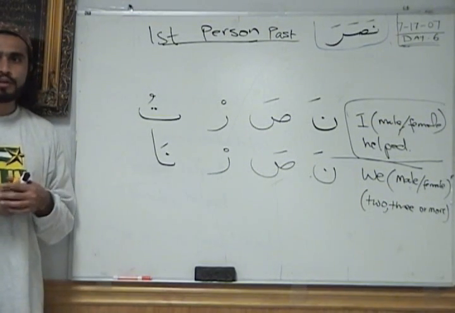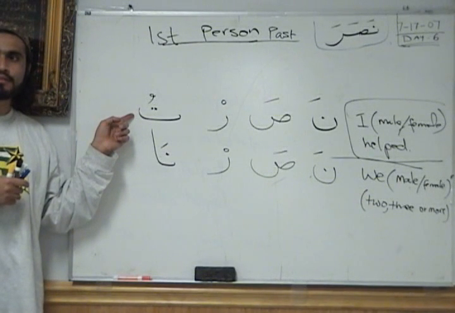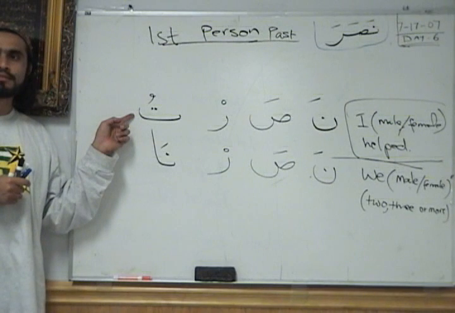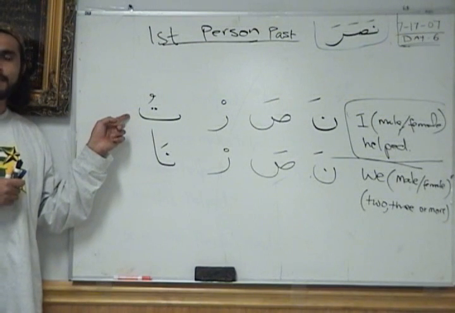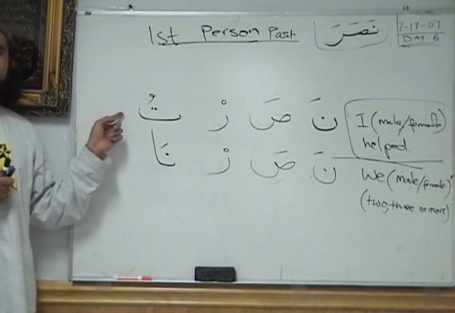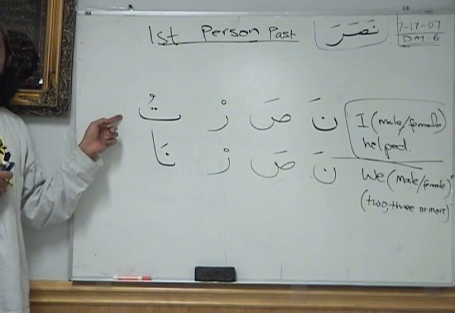Hasibna. For karama, this one would be? Karama. This form for karama. What's the word? It's nasartu. What's the word here? Karama. Kaf, ra, and karama.